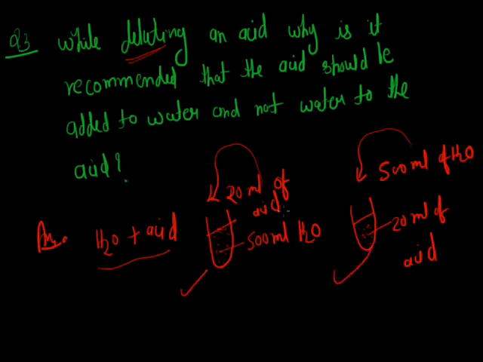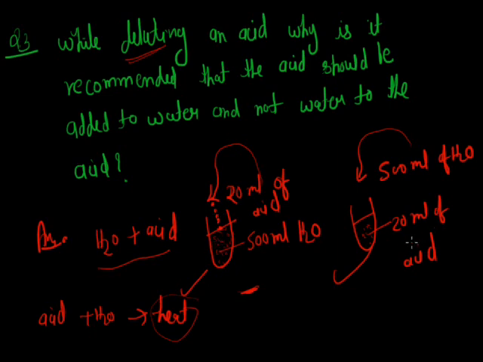In the first sequence, we already have a container with 500 ml of water, and we add the acid drop by drop. When acid reacts with water, it liberates heat. Here the heat liberated is limited, since the amount of acid is very small.